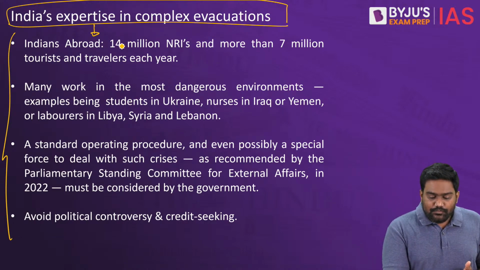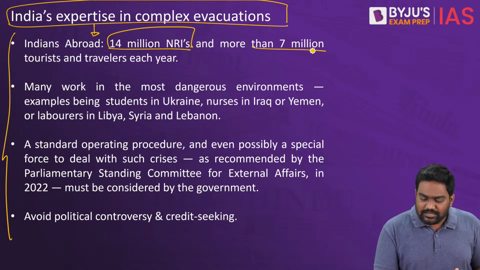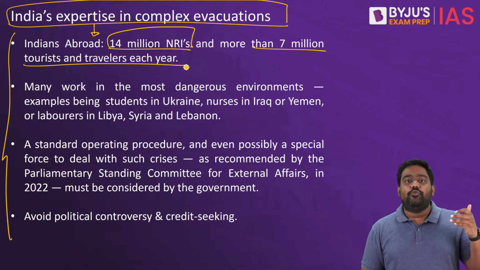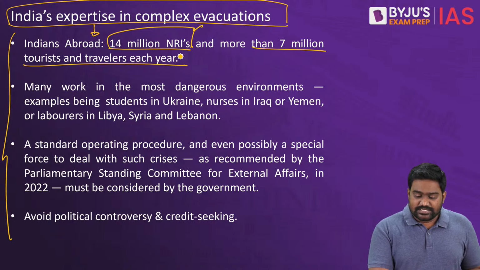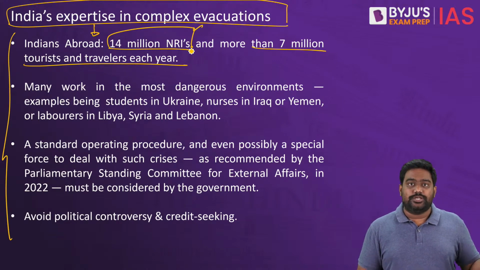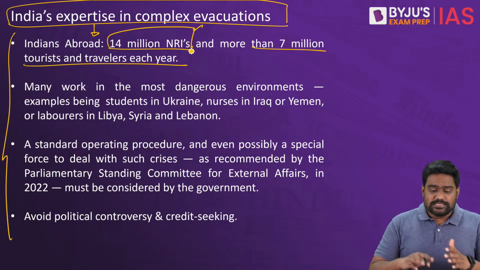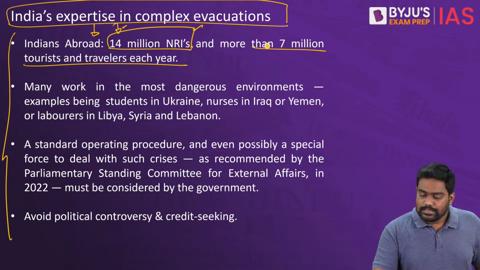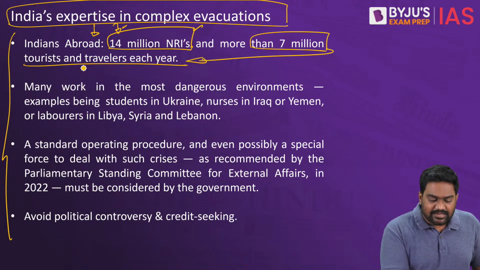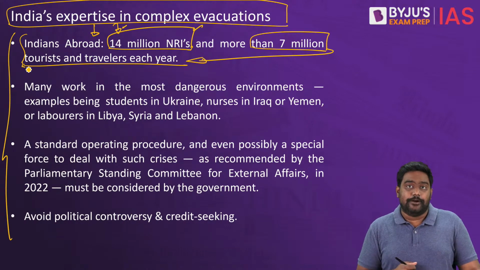Because see, we have a very huge Indian community abroad. There are at least 14 million NRIs, non-resident Indians, right? This doesn't even consider people of Indian origin and overseas citizens of India. This is only NRIs, who are studying and working abroad. There are more than 7 million Indian tourists who travel abroad every year.